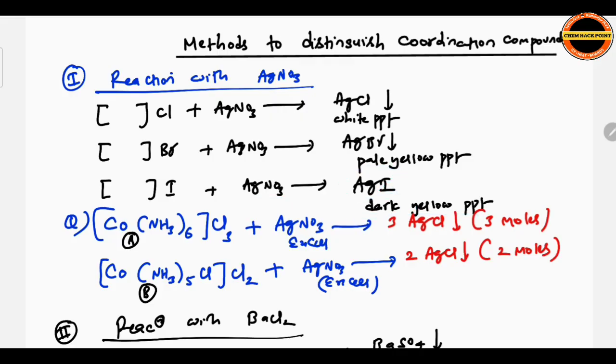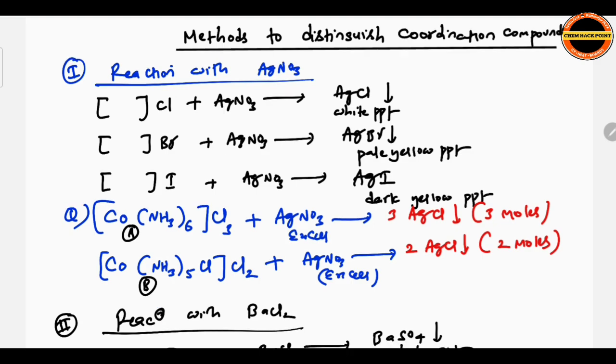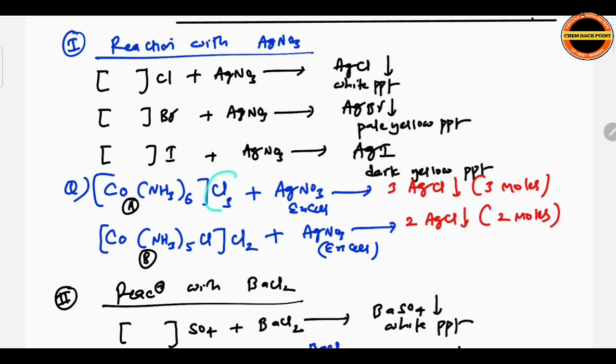So when two such compounds are given, one with 3 chlorine atoms and one with 2 chlorine atoms, how to distinguish A and B? If it is allowed to react with excess AgNO3, easy. Here 3 moles of AgCl are formed because 3 chlorine atoms are available, and 2 moles of AgCl are formed because 2 chlorine atoms are available.